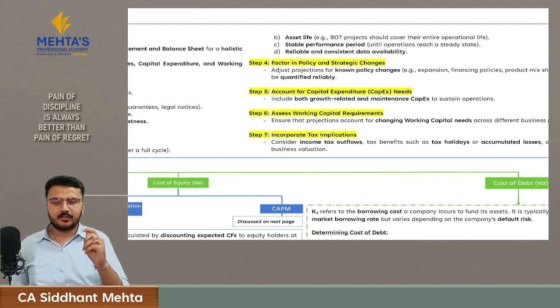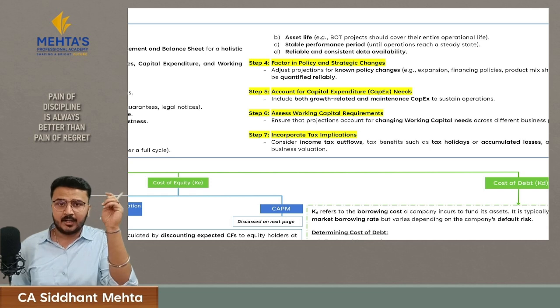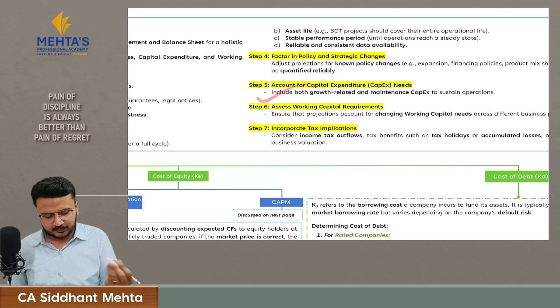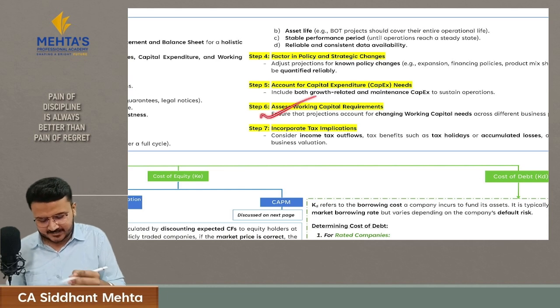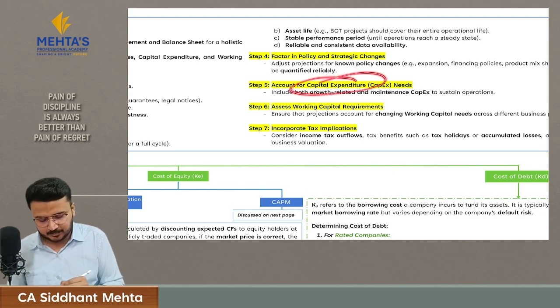Then you have to adjust projection for the known policy changes. That means if there is something which is clear in your management team that after 3 years we are going to do some major expansion, and it's clear to you and you're definitely sure that you're going to make it, then you also have to adjust it while making your projections. Then you have to account for capital expenditure. Then you have to assess working capital requirements, how much money you will need in the years ahead, how much money you will need for capital expenditure.